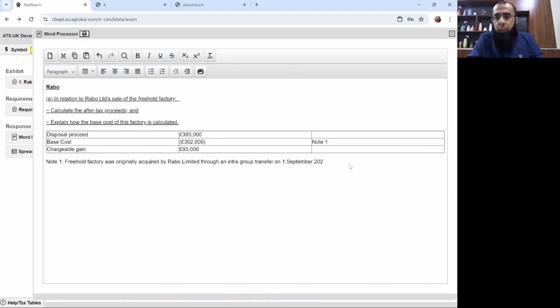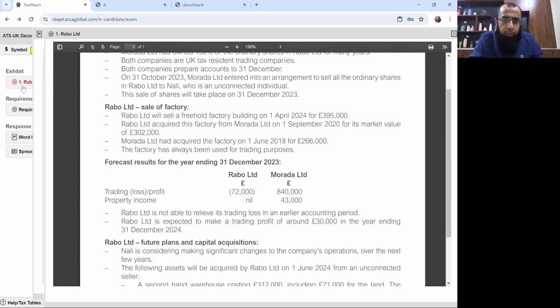It should be, or you can say it was, originally transferred at its cost of Murada Limited as it was an intra-group transfer for tax purposes. So for tax purposes, it should be transferred at the cost of Murada Limited, which, if you go and look at it, was 266,000.